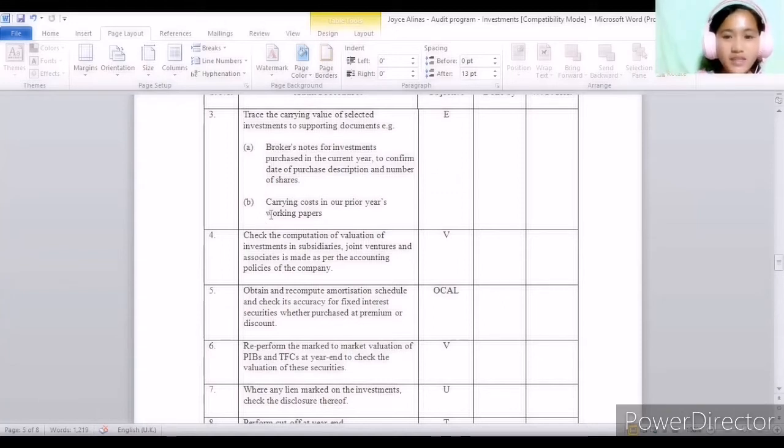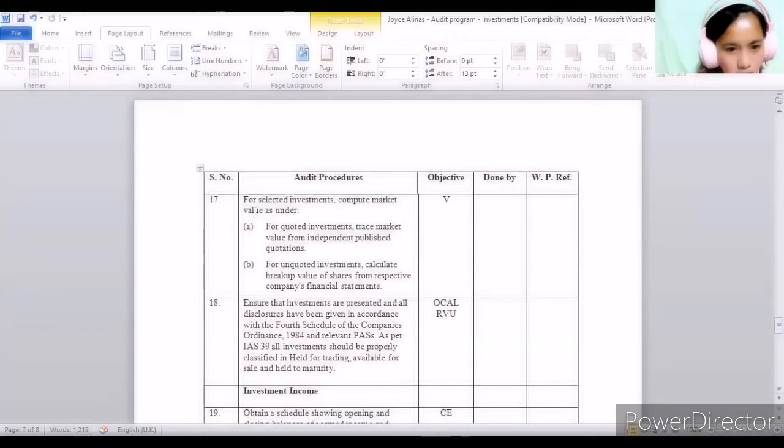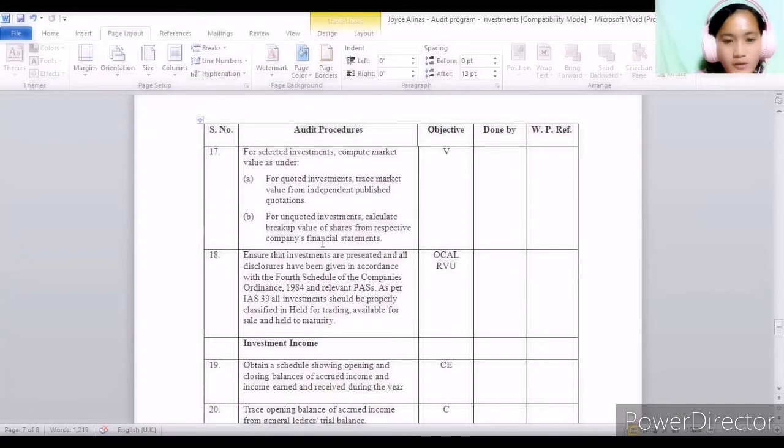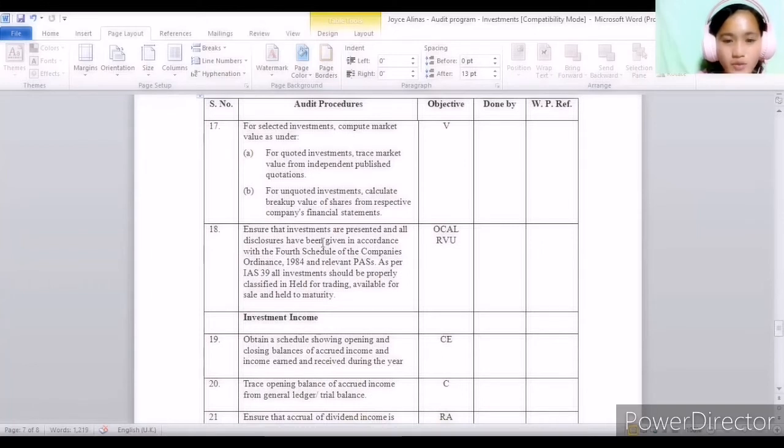These test the validity of the existence of these transactions. Also, under the tests of details, for selected investments, compute the market value as follows: for quoted investments, trace market value from independent published quotations, or for unquoted investments, calculate the breakup value of shares from the respective companies' financial statements. These check the valuation assertion of the transactions.